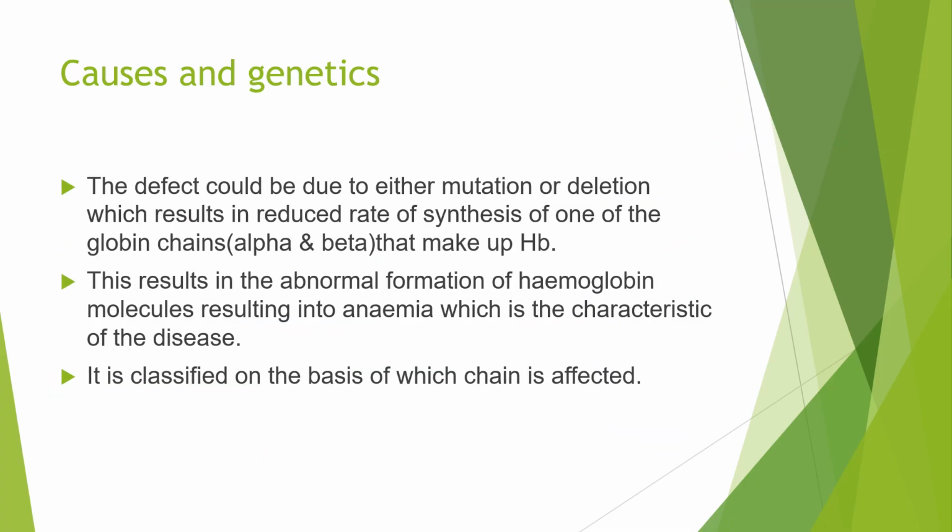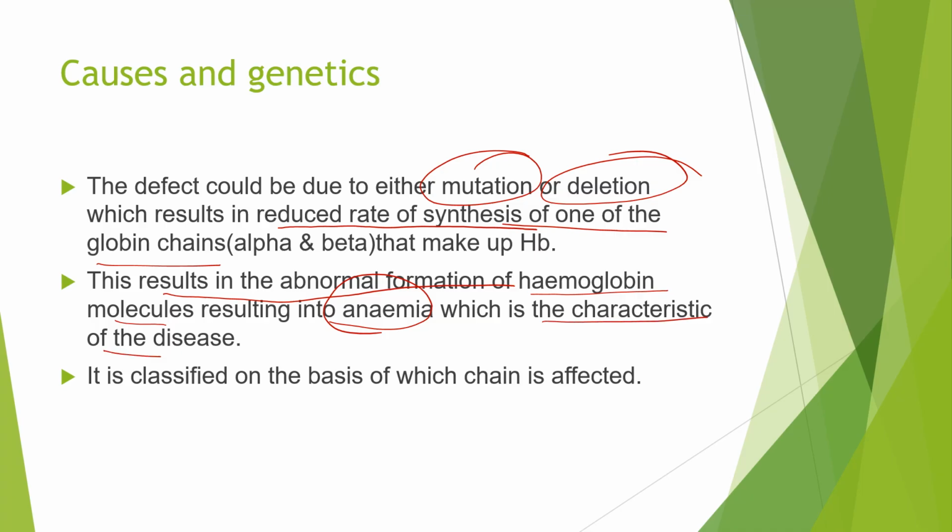Okay, now the defect could be either by mutation or deletion, which results in a reduced rate of synthesis of one of the globin chains. So we have told already it is carried on in generations and it can be caused either by the mutation or deletion of any one of the genes which helps in the production of hemoglobin, and that is why there is a resulting cause. What is happening? Reduced rate of synthesis of one of the globin chains. This results in abnormal formation of hemoglobin molecules, resulting in anemia, which is the characteristic of the disease.